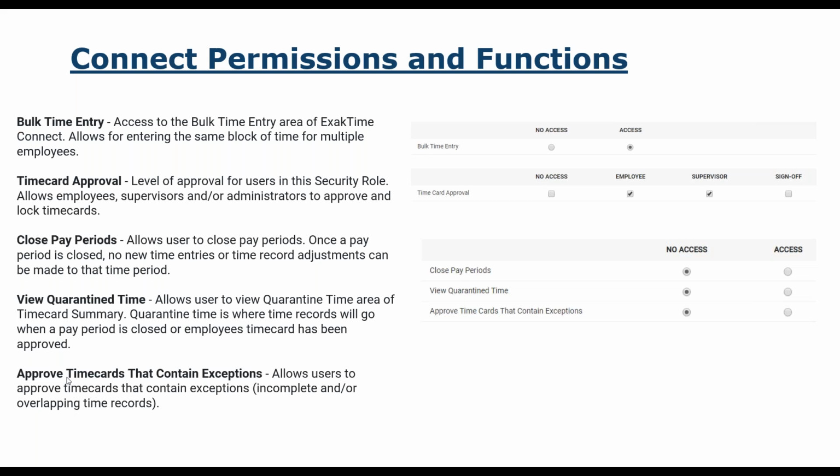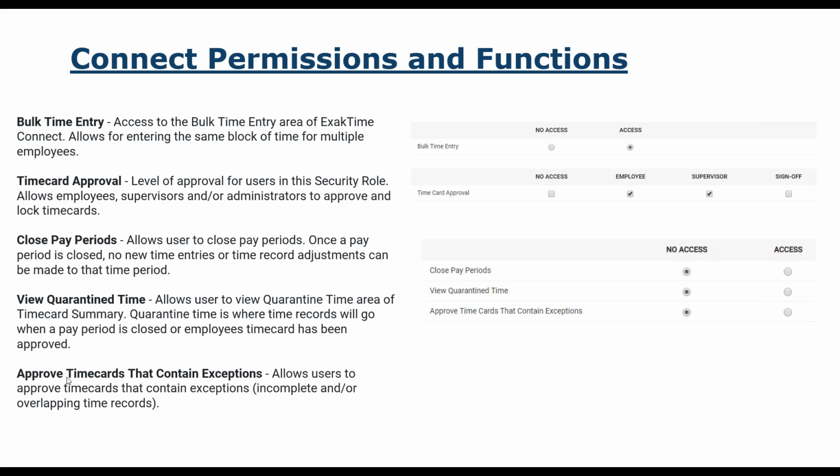The time is still there, or if somebody approved their time card and they needed to clock in again because they're working overtime, that time goes into quarantine time. The way you get that out of quarantine time is to open the pay period, and then those time records will go into that pay period that you had just closed and then reopened. Okay.